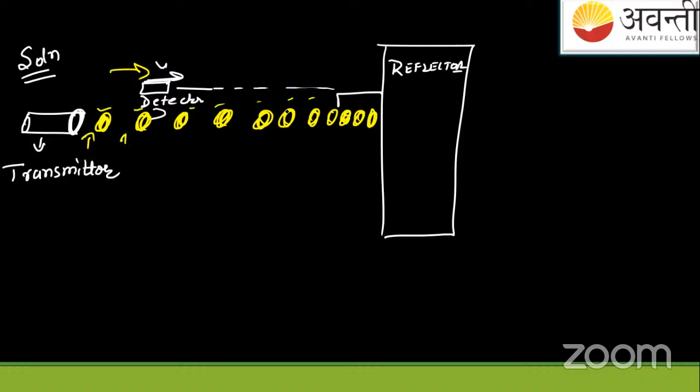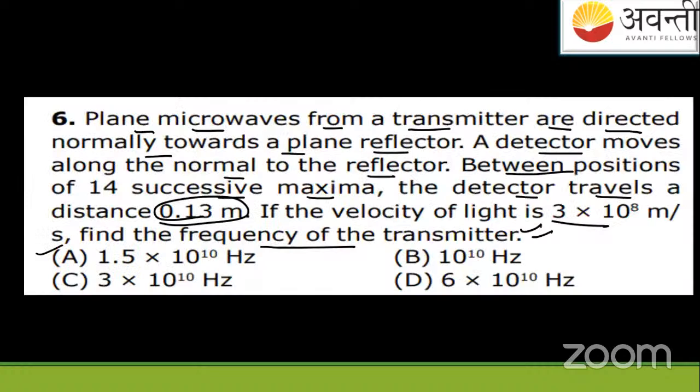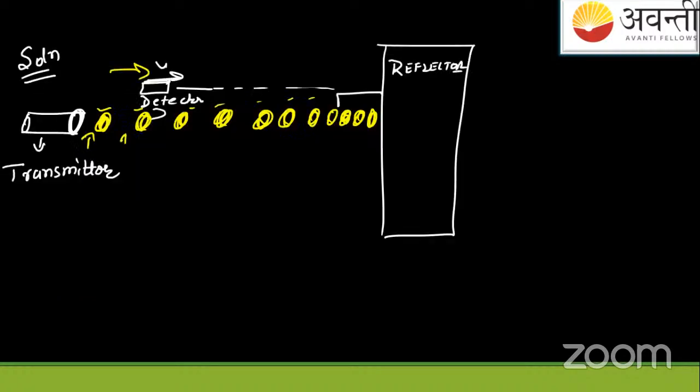So what happens? It says when it moves, there are 14 successive maximas, and the distance which it has moved is 0.13 meter. If you're not understanding it, assume an interference pattern. Suppose you have a screen with bright spots and dark spots, bright spots, dark spots. This will be the pattern, no?